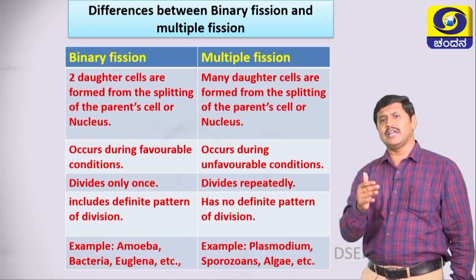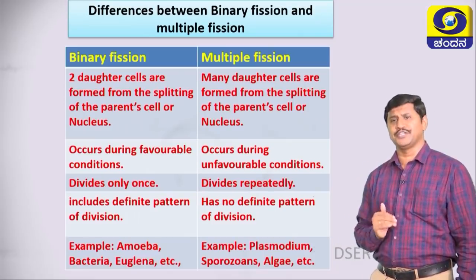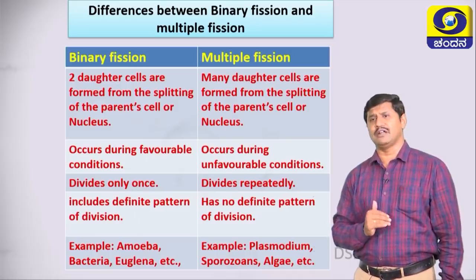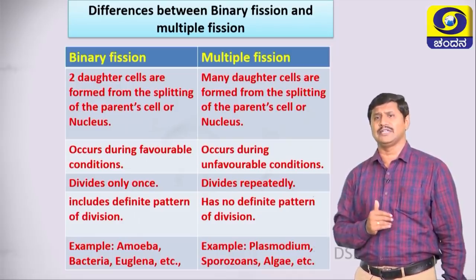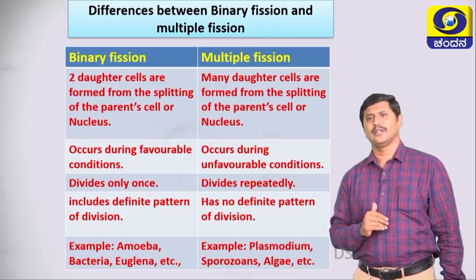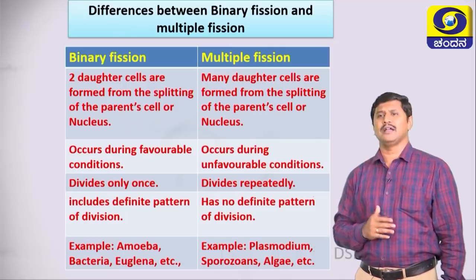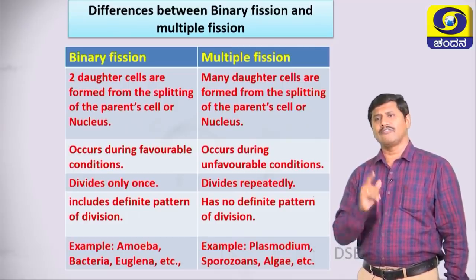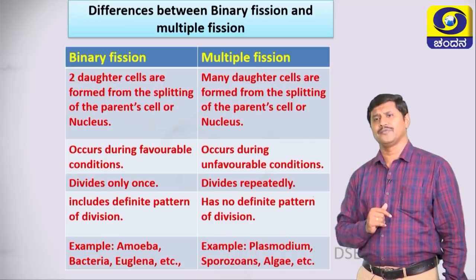Binary fission includes a definite pattern of division, but in multiple fission there is no definite pattern of division. Already you know the examples in binary fission: amoeba, bacteria, euglena, etc. In multiple fission, examples are plasmodium, sporozoa, algae, etc. It is one of the important questions, students, remember.